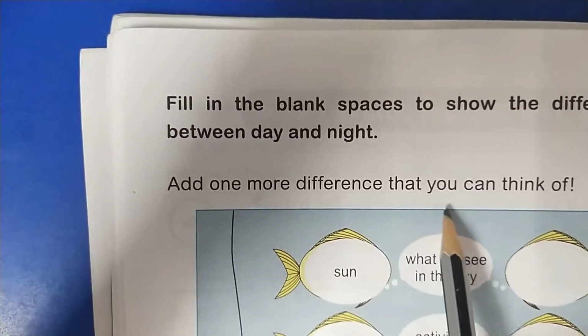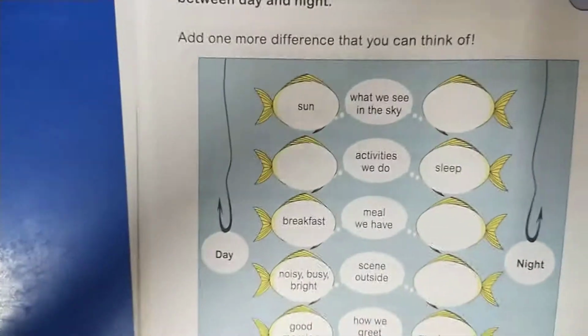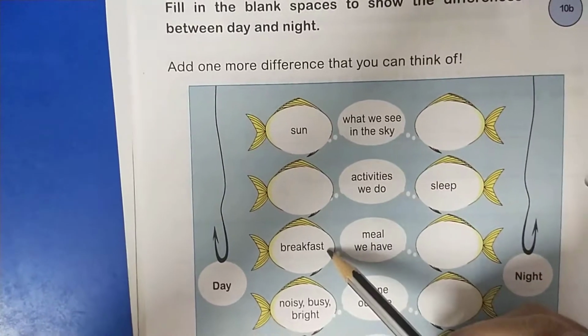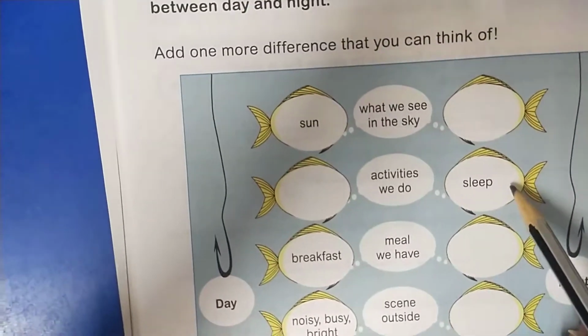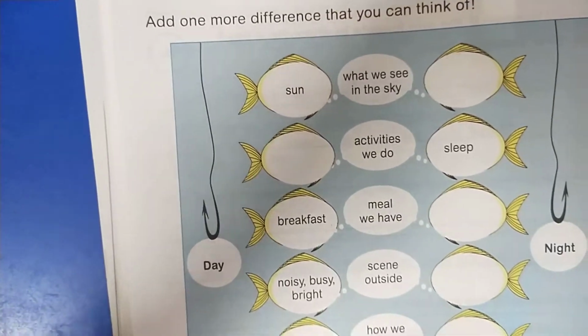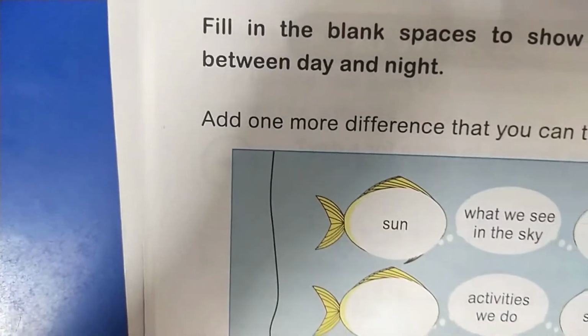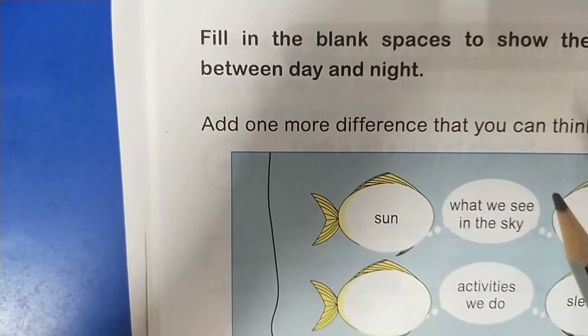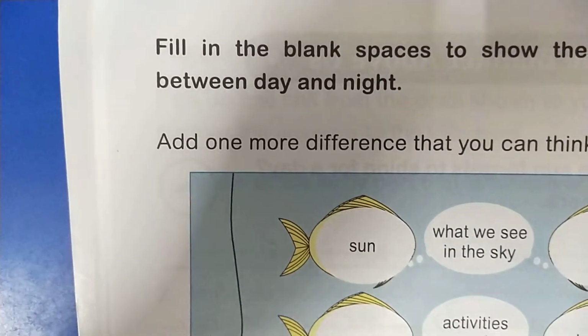Add one more difference that you can think of. Here they have already given some activities. See breakfast, noisy, busy, bright, good morning, and for nighttime sleep, good night, like that. So all these we have to segregate and write here.